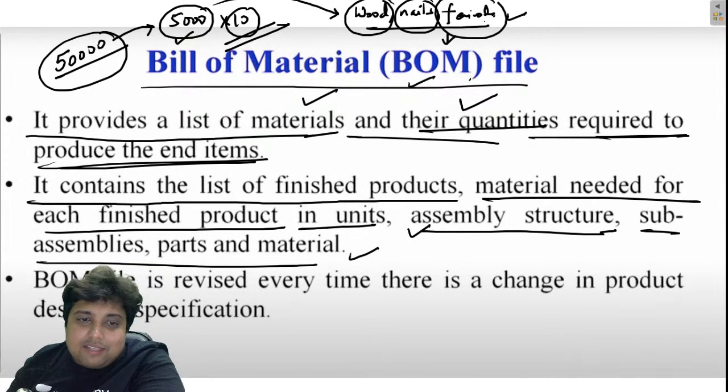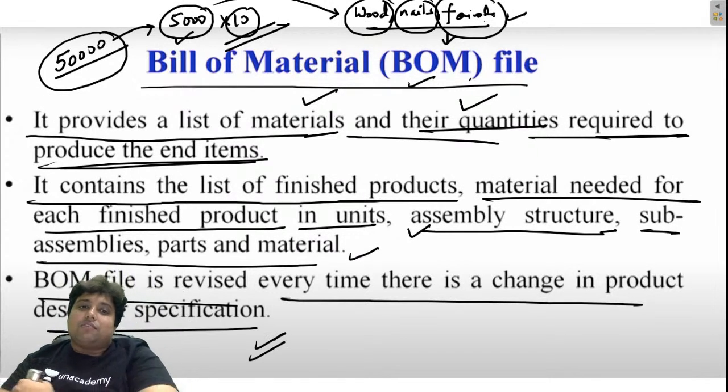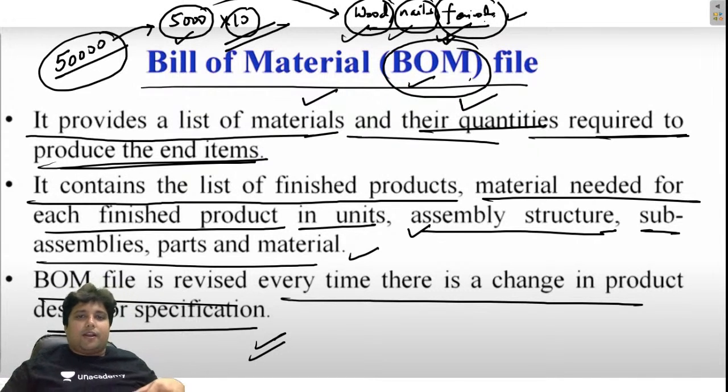The BOM file is revised every time there is a change in a product design or specification. If the design of the chair is changed, then the requirement for the wood, nail, fevicol, everything will change. So if there is an upgradation in design, if Maruti Suzuki changes the design of its car, then everything changes. So the BOM file will be revised. I hope you got my point, right?